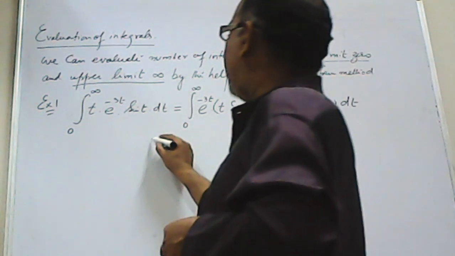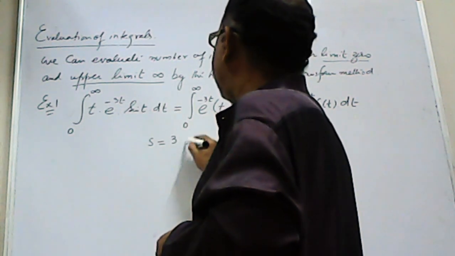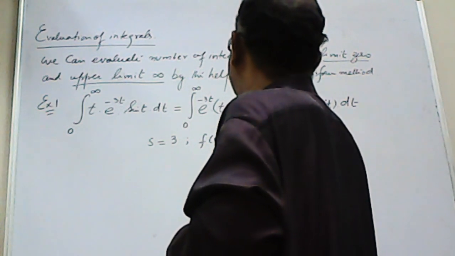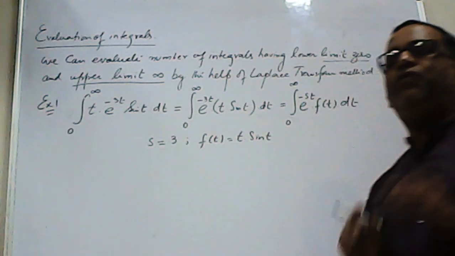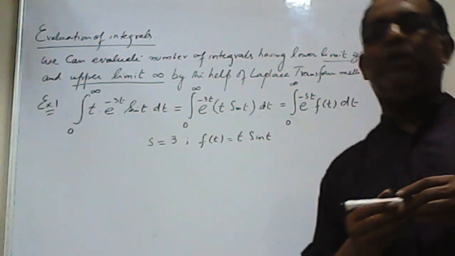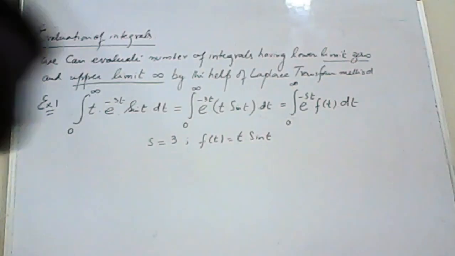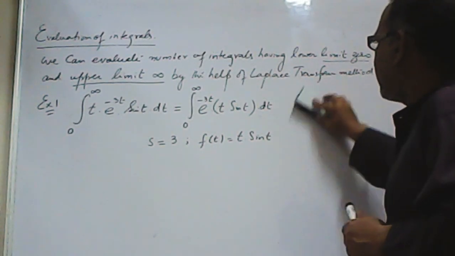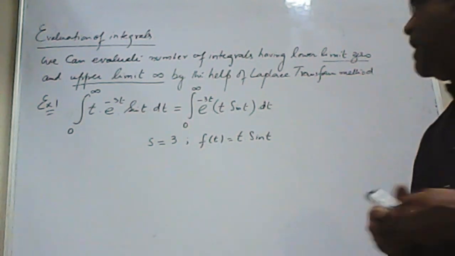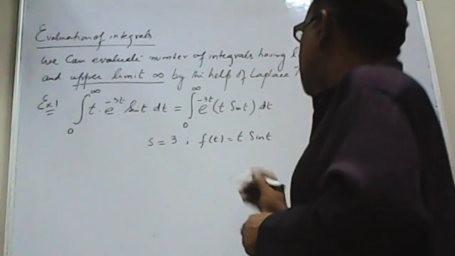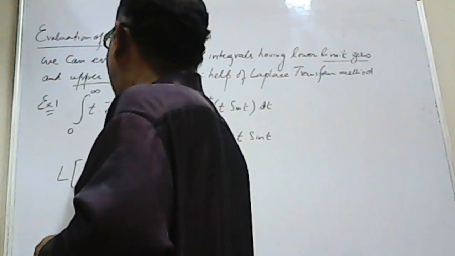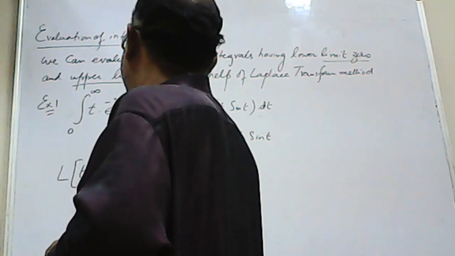In this way you will find two values, one the value of s, which in this case is 3, and the function of t, which in this case is t into sine t. So from the integral you only need two values: the value of s that you will take from the exponential, and the remaining term will be treated as the function of t. Once we have these values, next is to get the Laplace of this function of t. So I am taking the Laplace of t into sine t.